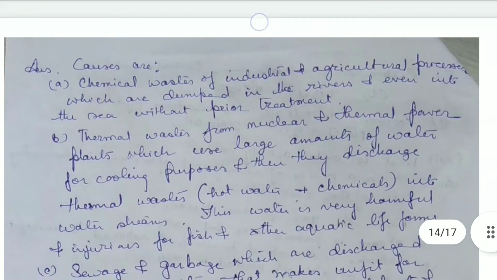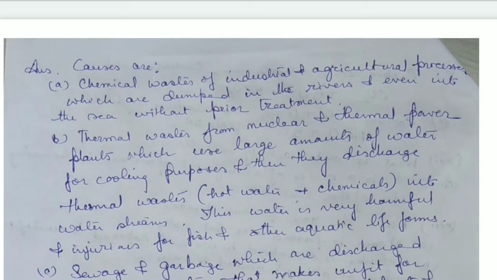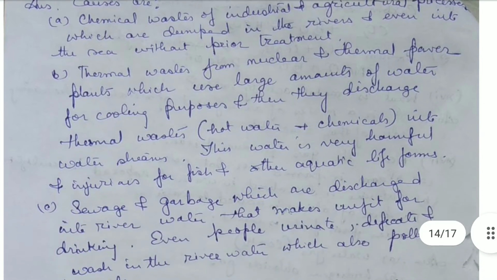So the main causes of water pollution are, first, chemical waste which comes out of the industries and agricultural processes. These are dumped into the rivers and even into the sea without prior treatment, and this causes pollution of the water. Then the thermal waste which comes out from the nuclear and thermal power stations.